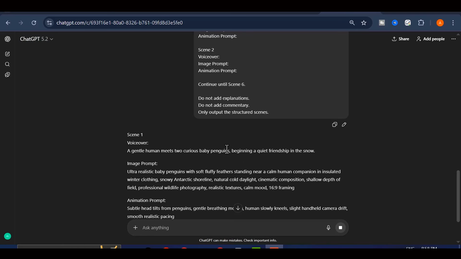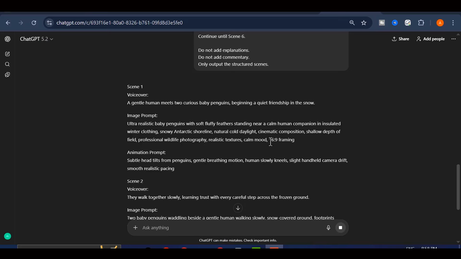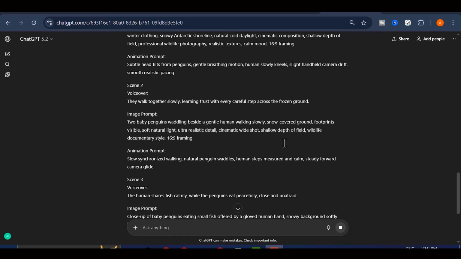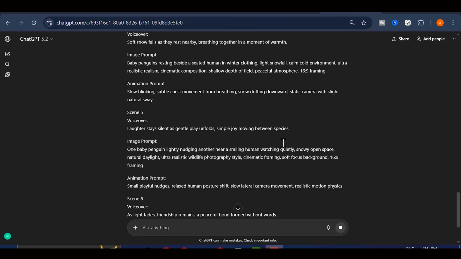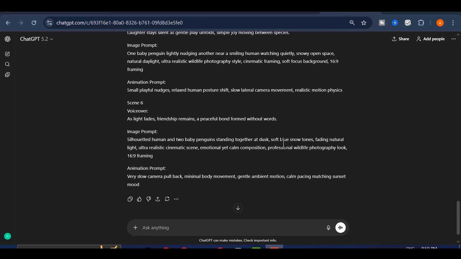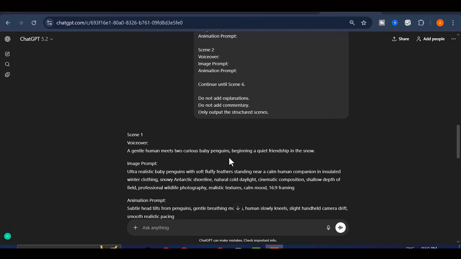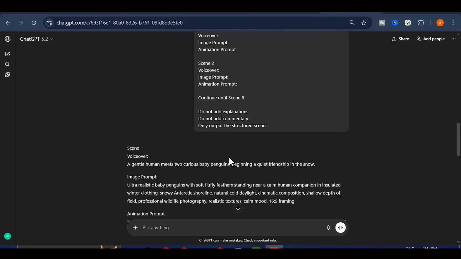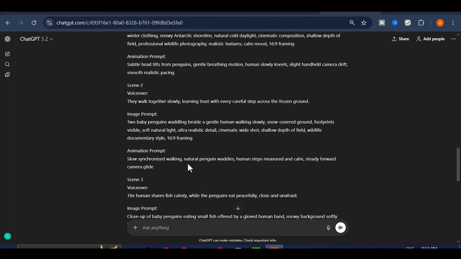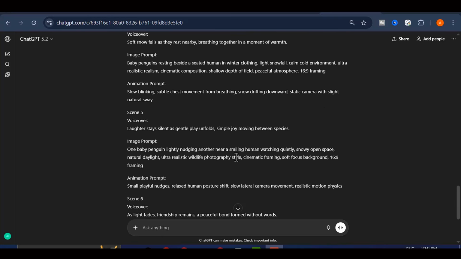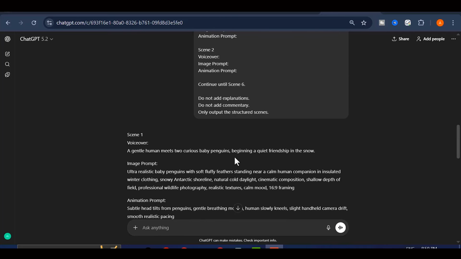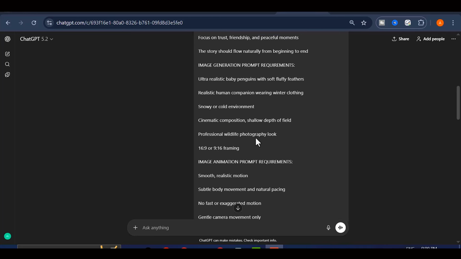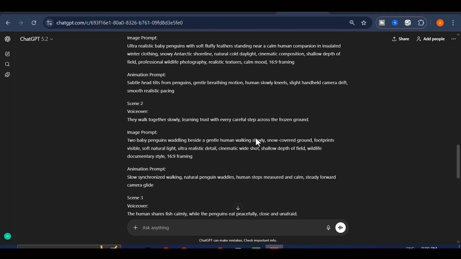In the video description or pinned notes, you will find a complete set of ready-made prompts. These include both image prompts and motion prompts. Simply copy the first prompt set, paste it into ChatGPT, and click Generate. Within seconds, ChatGPT will produce 6 fully structured scenes. Each scene comes with clear motion instructions, describing exactly what the penguin is doing, how it moves, how it interacts with the human hand, and how the environment should look. Lighting, mood, and setting are all included so you get consistent results. Once all 6 scenes are generated, you will reuse it every time you want to create new images or animations.